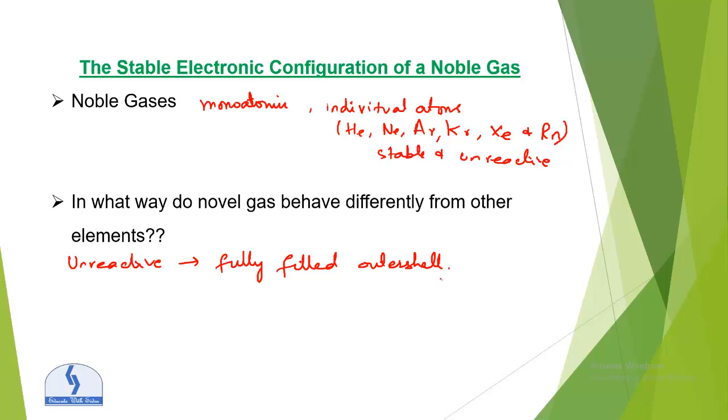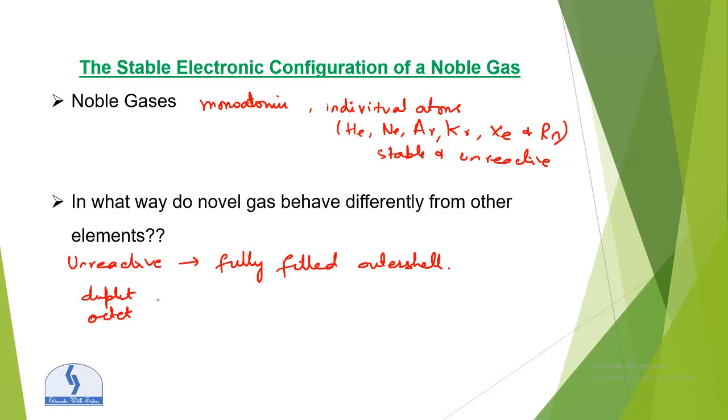Because of this reason the atom is stable: they achieve the electronic configuration of a noble gas, that is duplet or octet. That's the main reason. If they complete the duplet or octet, their outer shell will be fully filled, so that makes them stable and unreactive.